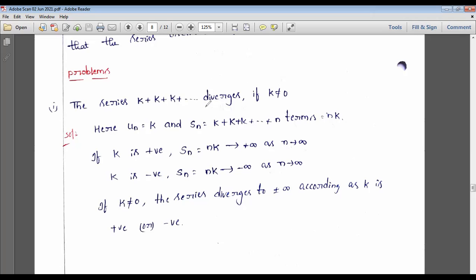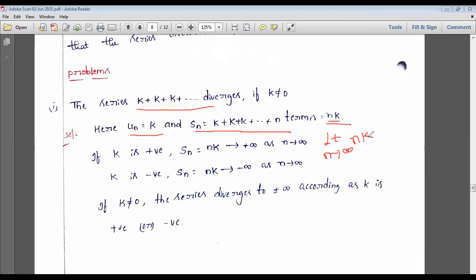So this is an infinite series. The nth term is nothing but k. We wrote the sequence Sn up to n terms, so we can add all these things: 1k plus 2k plus 3k and so on plus nk. That is nothing but n times k. So we are finding the limit as n tends to infinity of nk. But we don't know the value of k, right?